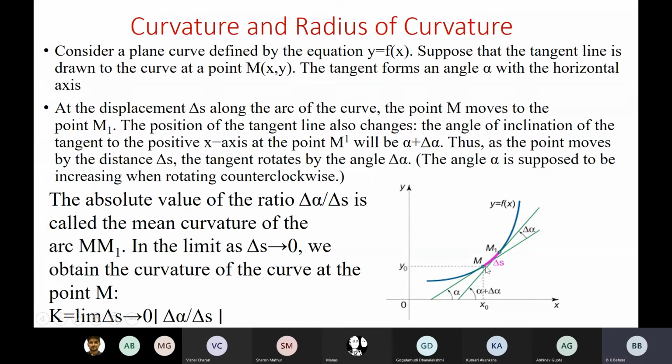So the original position is this to M1. So the position of the tangent line also changes. The angle of inclination of the tangent to the positive side of the x-axis at the point M1 will be alpha plus del alpha. As you can see here, if it changes from here to here, this alpha changes to alpha plus del alpha. Thus, as the point moves by a distance del s, the tangent rotates by angle del alpha.